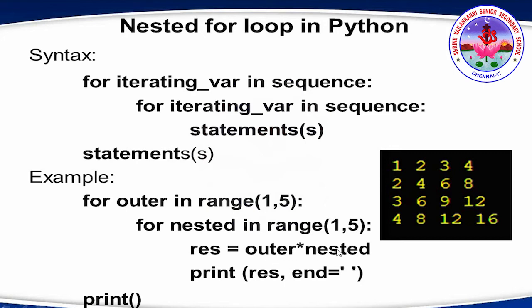So every time, the result is outer star nested. So here into 2, right? When nested is 1, 1 into 2 is 2, then 2 into 2 is 4, 3 into 2 is 6, 4 into 2 is 8. Again, now outer becomes 3 and nested becomes 1, 2, 3, 4. Again, 1 into 3 is 3, then 3 into 2 is 6, 3 into 3 is 9, then 3 into 4 is 12. It goes on till it reaches the value 60.